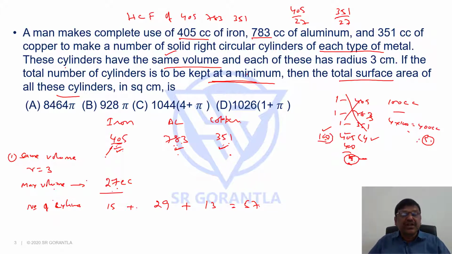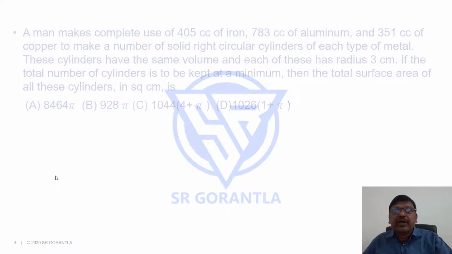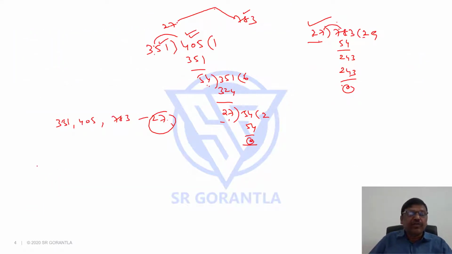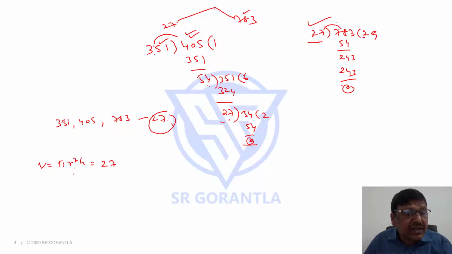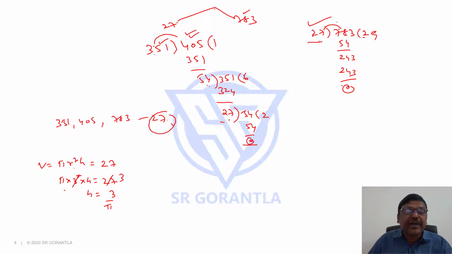But the question here is, what is the total surface area of these cylinders? Here there are 2 points. The volume of each cylinder is 27 cc and the radius is 3. Now what is the volume formula of a cylinder? Volume of a cylinder is pi r square h, which is 27. And what is r given in the question? 3. So pi into 3 square into h equals 27, means 3 square 9 goes 3 times. h is equal to 3 by pi, as the pi comes here.